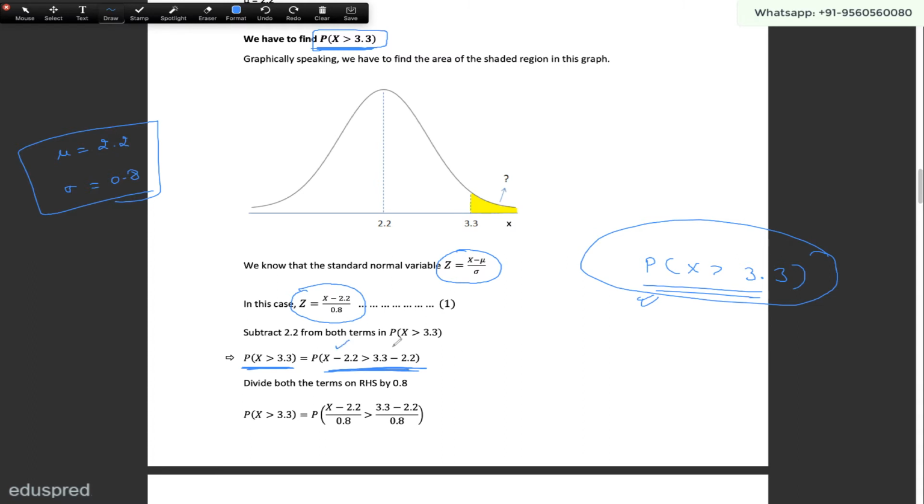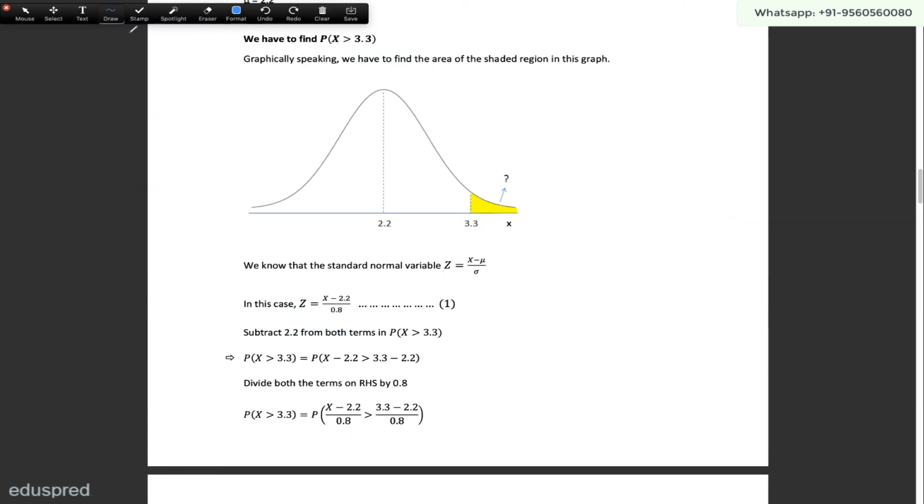After that, I'm dividing both sides by 0.8. Nothing is going to change. I subtracted 2.2 from both sides and then divided both sides by 0.8. So finding this probability is equivalent to finding this probability, and then finding this probability is equivalent to finding this probability. Now the way we have defined z, this thing that you see here is actually z.